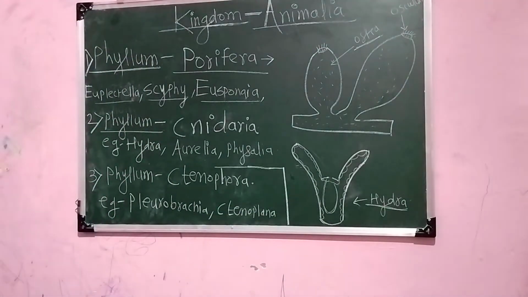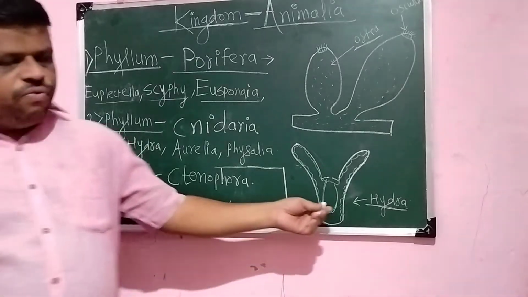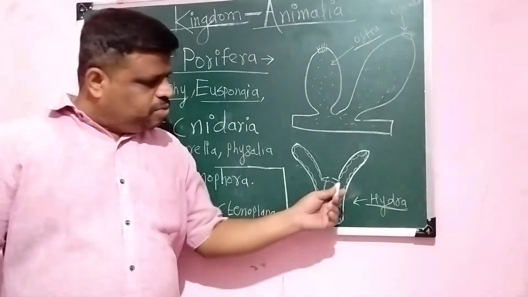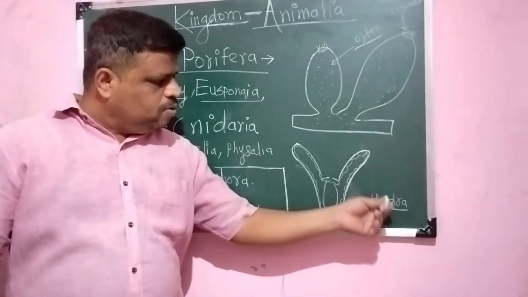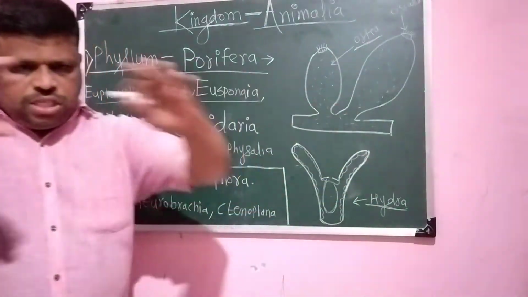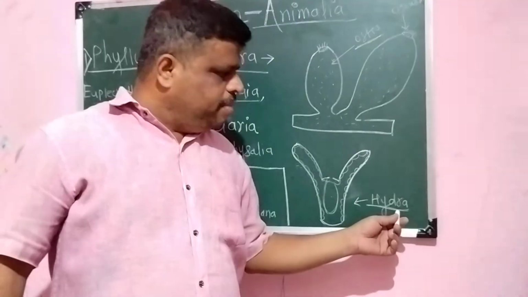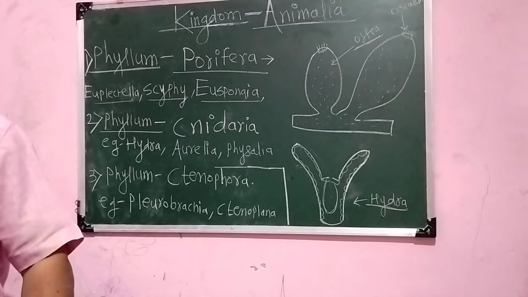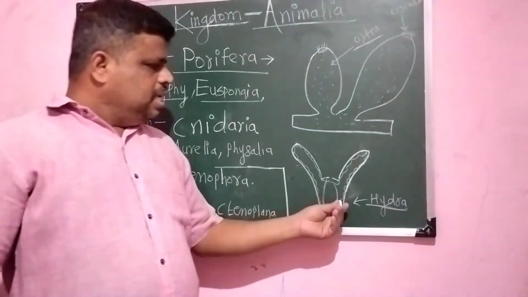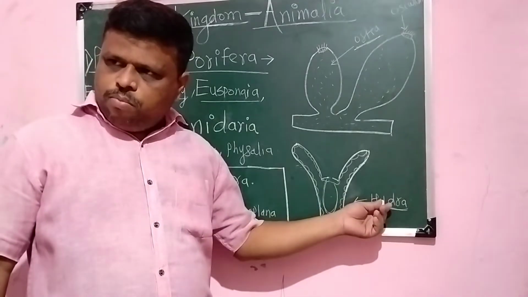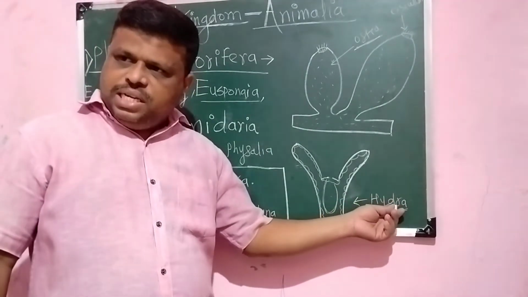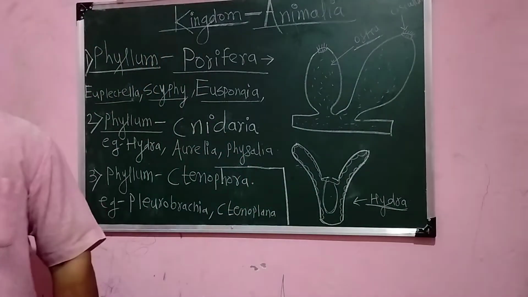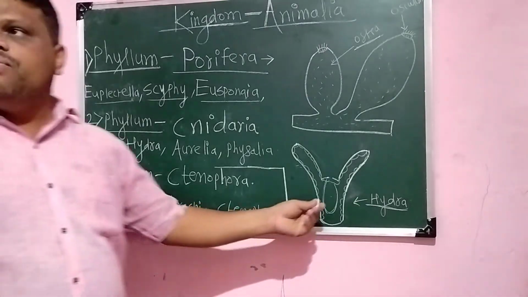The polyp form produces the medusa form asexually, and the medusa form, that is the jelly-like structure, produces the polyp form sexually, and vice versa. I repeat my sentence. The polyp form produces the medusa form asexually, and the medusa form produces a polyp form sexually, and vice versa. So this is called the alternation of generation.